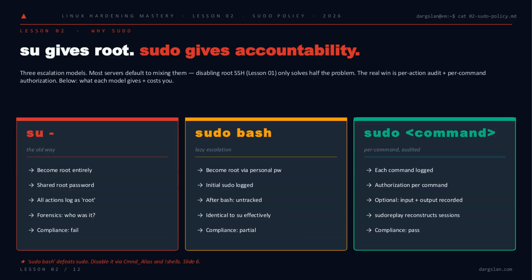There are 3 ways to become root, and most servers sloppily mix all of them. Su is the old way: shared password, every action logged as root. Forensics impossible, compliance fails. Sudo bash looks better because the initial escalation hits the log, but the moment that shell spawns you're invisible again, effectively identical to su. Only sudo followed by a specific command gives you per-action authorization, full logging, and sudo-replayable sessions. And yes, sudo bash defeats the entire point of sudo. We'll kill it explicitly on slide 6.